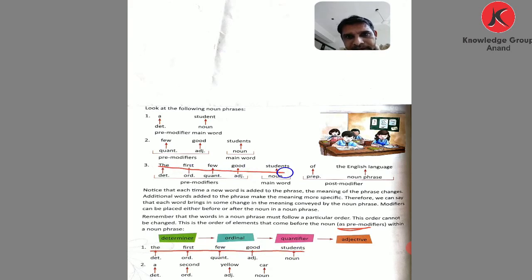Here are the examples: a second yellow car, the last 5 vanilla cupcakes. Car and cupcake are nouns. Before them we use determiners first, then ordinals, then quantifier, then adjective, then noun. In the last 5 vanilla cupcakes, the is the determiner, last the ordinal, 5 the quantifier, vanilla the adjective, and cupcakes the noun. So you do not change this form.